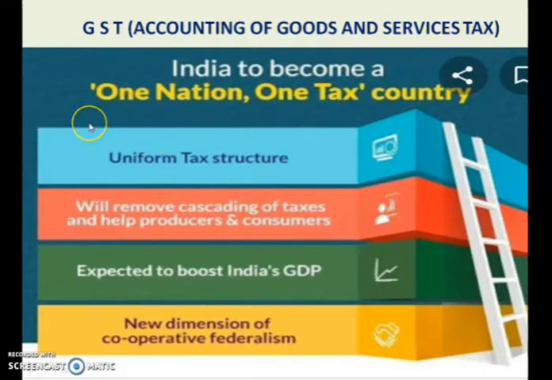Why GST was introduced is to make our India free from different types of taxes. There were many different taxes before the introduction of GST.